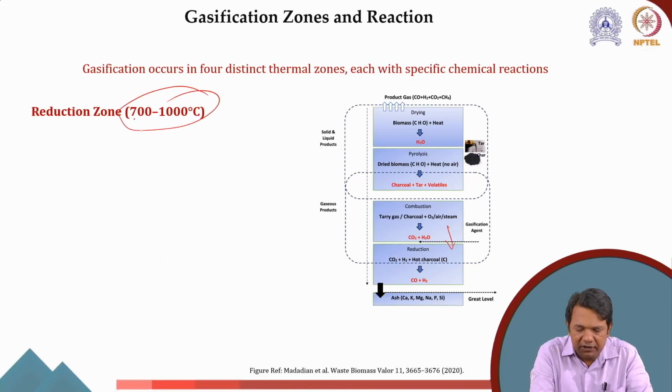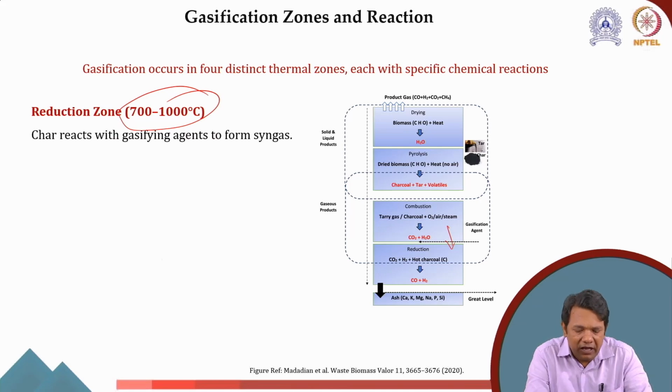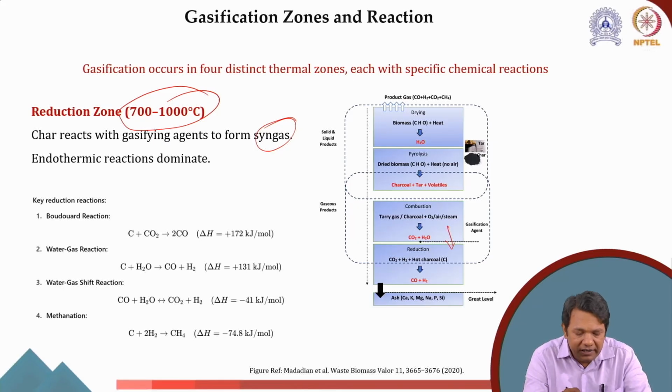Now all these vapors and chars will travel to the reduction zone, which is at 700 to 1000 degrees Celsius. Here the char will react with the gasifying agent to form the syngas. It's an endothermic reaction, because the syngas has to be formed, and primarily the first reaction, which is very common, is the Boudouard reaction: carbon reacts with CO2 to yield 2 carbon monoxide.